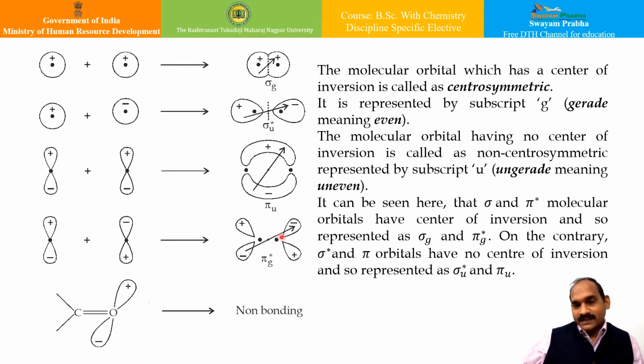So it can be seen here that sigma and pi star, that is this and this molecular orbital, have the center of inversion. If you can see, they have the center of inversion, and so they are represented as sigma g and pi star g, gerade. g stands for gerade. On the contrary, if you look at sigma star and pi, you will see that there is no center of inversion, and therefore they are represented as sigma star u and pi u. Okay.